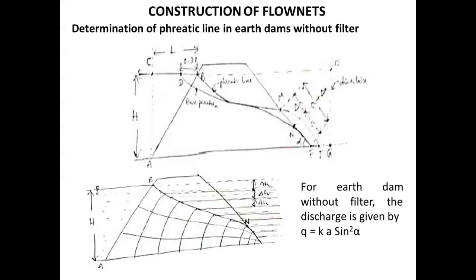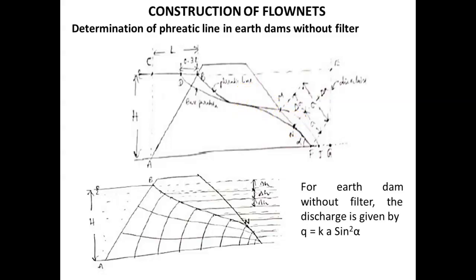Knowing the values of A plus delta A and delta A by A plus delta A, we can calculate the value of A plus delta A. Then with the A value obtained, once we know the A value, plot the point N and join the parabola tangentially to point N. So this base parabola has to be diverted to point N so that the phreatic line is obtained.